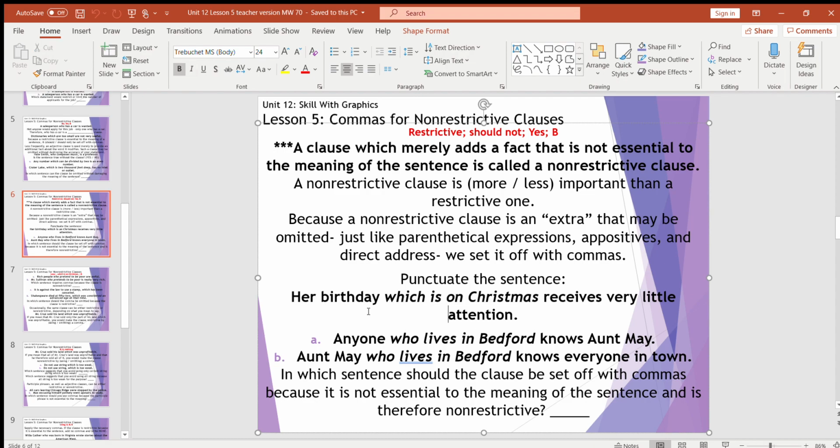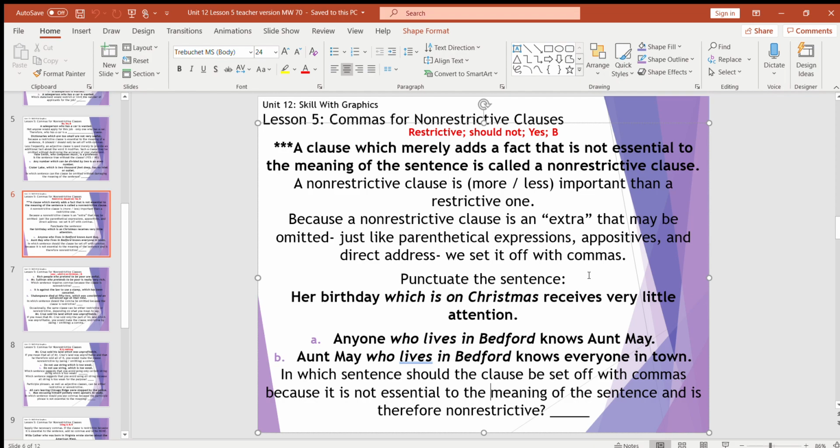So therefore, it needs a comma on both sides. Okay? So, A: anyone who lives in Bedford knows Aunt May. B: Aunt May, who lives in Bedford, knows everyone in town. If we look at this first one, anyone knows Aunt May, versus Aunt May knows everyone in town.